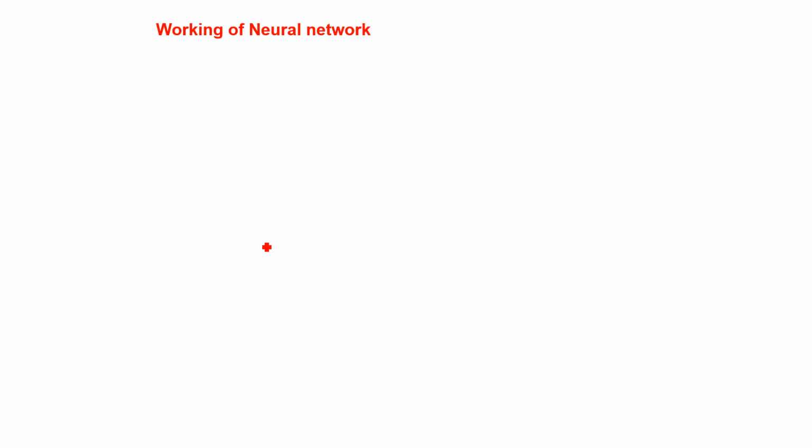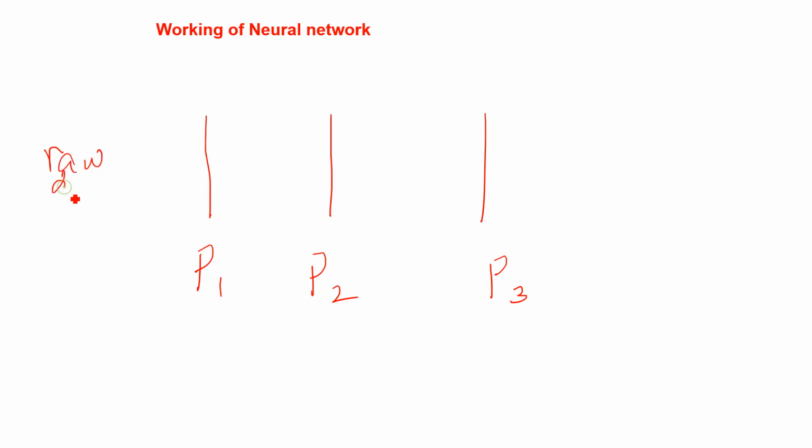After the structure, the working of a neural network, how a neural network works. Again, we have to give some training. So it works in parallel like this. We have different processors. Suppose this is processor number 1, 2, and 3. Initially, what I said, we provide raw data or raw information, right? Just like in the previous slide I said x1, x2, and so on. Our input is always in the form of raw information. We do not have any conclusion here.